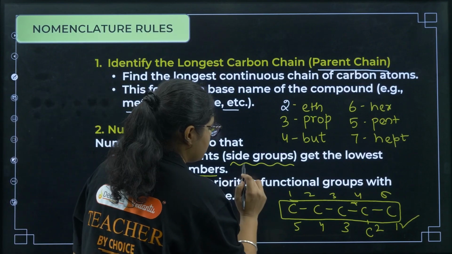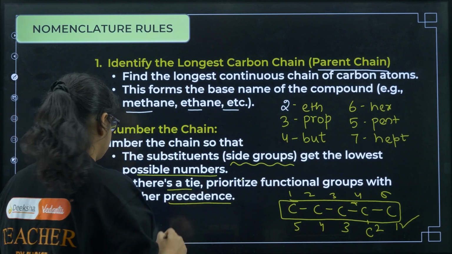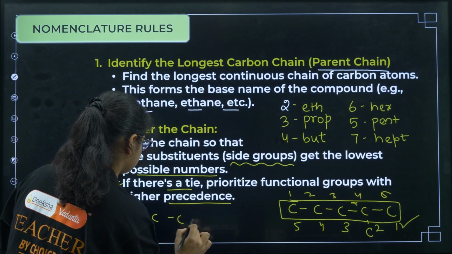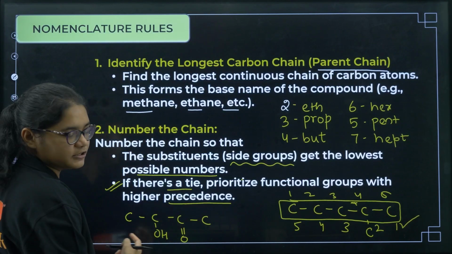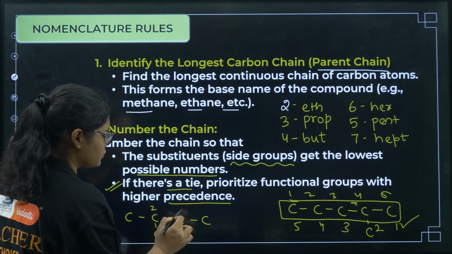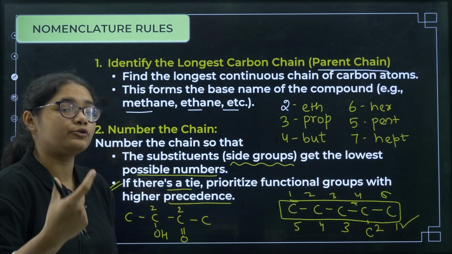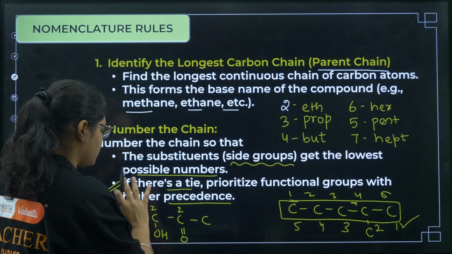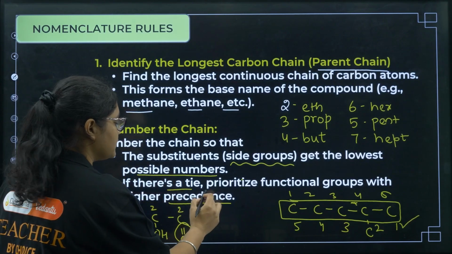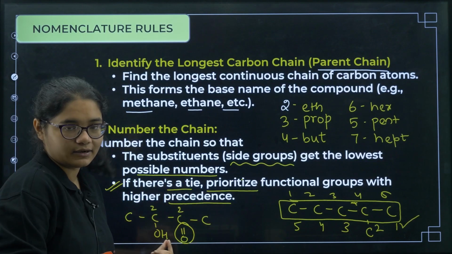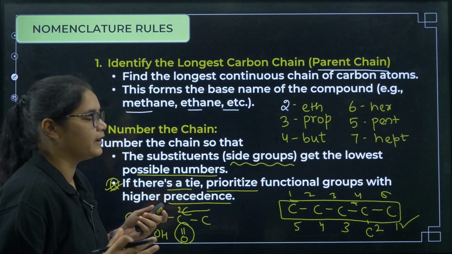Next, if there is a tie, prioritize the functional group with higher precedence. So this one I'll give you an example. Okay, for example, you have a chain like this. Here you have an OH functional group and here you have a ketone functional group. Now if you see, this is also getting 2, this is also getting 2, right? Then the correct way is the one in which the higher functional group gets the lowest number. I'll tell you the functional group order also. Ketone is a higher priority functional group, which means it has more priority, so it should get the lowest number. So you should number in this way. Okay, functional groups we will discuss in detail ahead also.